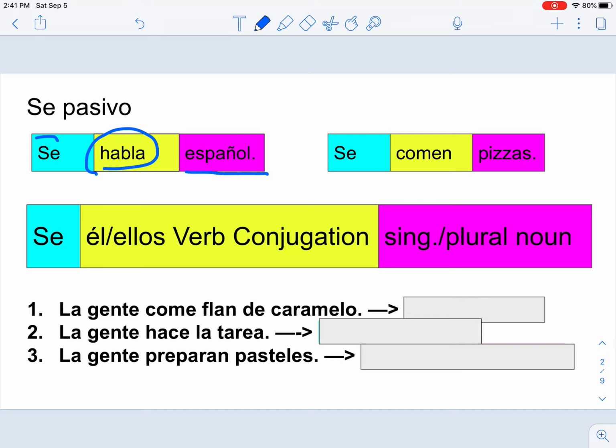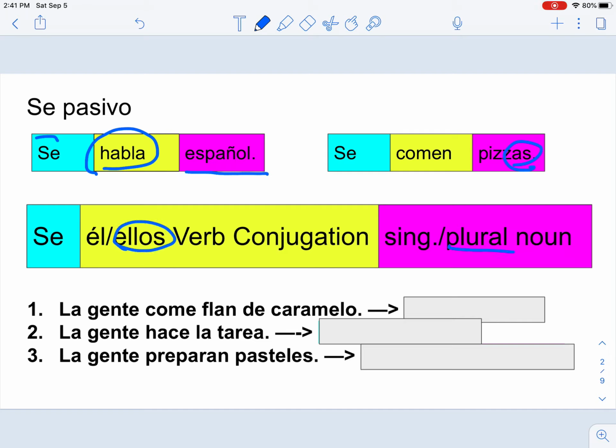Here we have pisas, which is a plural noun. And we're going to use then the ellos form of the verb, so it's comen. So this verb agrees with this noun. If you have a plural noun, you need a plural verb.